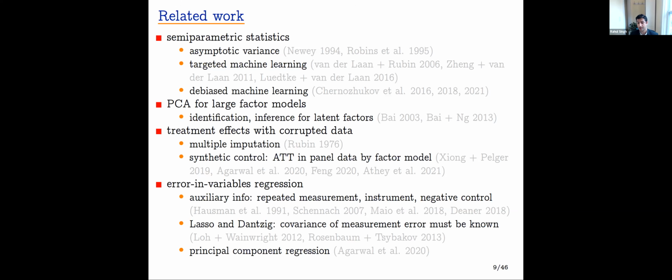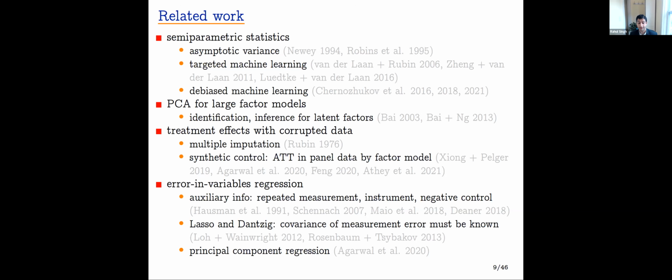There's a lot of work in causal inference on doing estimation in the presence of various data corruption. So for missing values, Rubin proposes multiple imputation. And the synthetic control literature can kind of be thought along these lines, where the causal parameter of interest is the average treatment on the treated in a panel data setting and using a factor model. We'll be interested in a broad class of causal parameters, not just average treatment on the treated, in cross-sectional data, and the factor model will not be required.